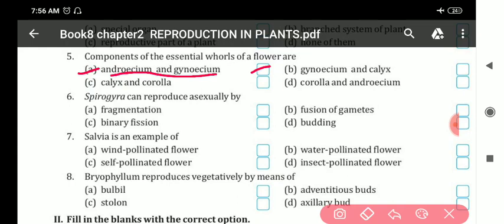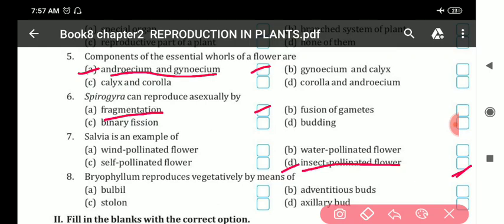Next, Spirogyra. Spirogyra can reproduce asexually by fragmentation is the answer. Clear? Next, seventh: salvia is an example of insect pollinated flower. Insect pollinated flower. This is the answer. Clear, my dear students? Insect pollinated flower.